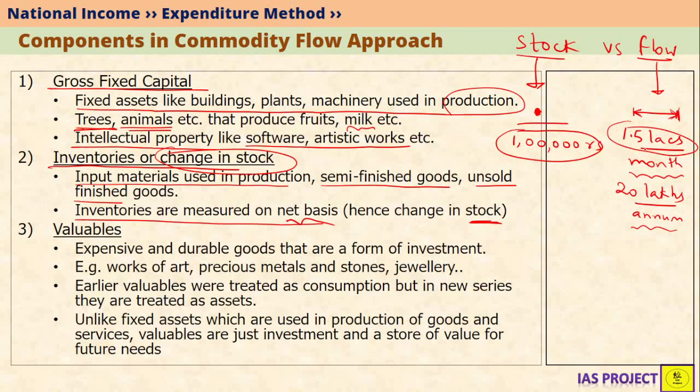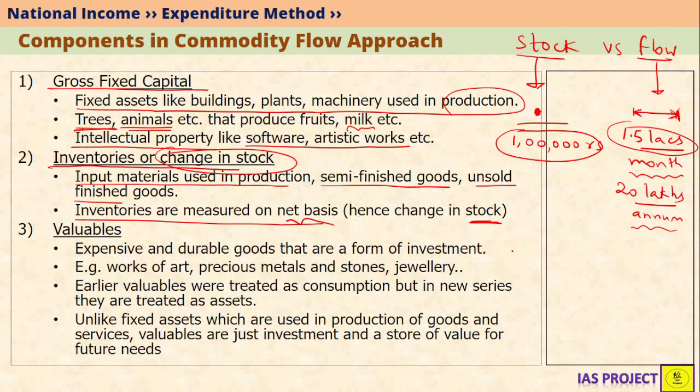For example, your salary is 1.5 lakhs per month. If I ask you what is the salary today, you cannot say 1.5 lakhs. 1.5 lakhs for what? For 1 month, 1 day, 1 year? So then it is a flow concept. Inventories are a stock concept. It means that you can say what is the inventory today. Therefore, inventories are measured on net basis.